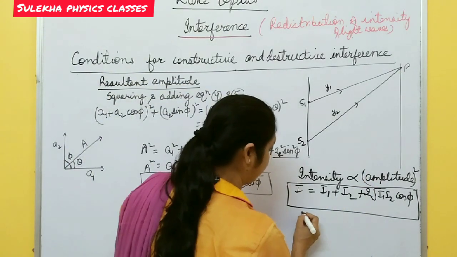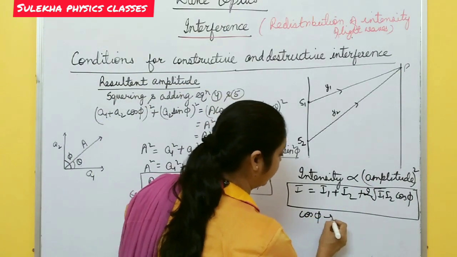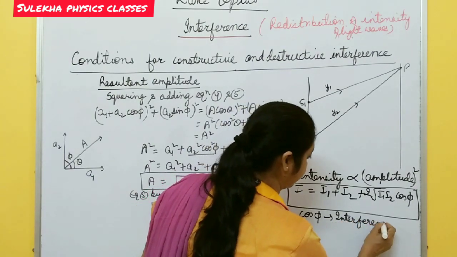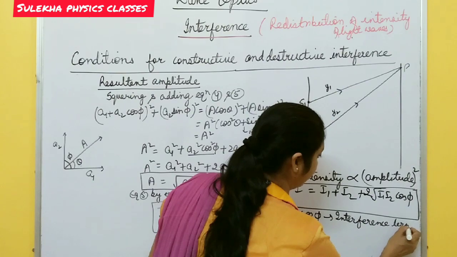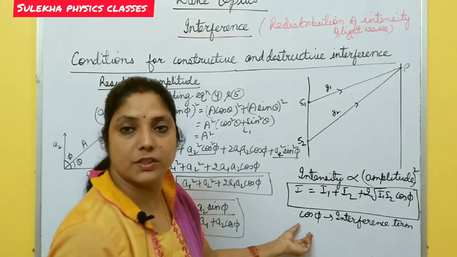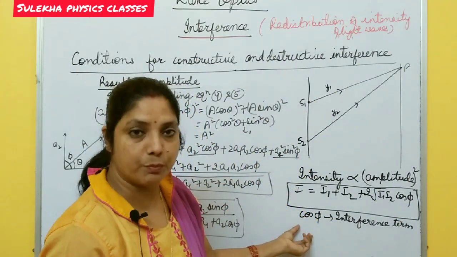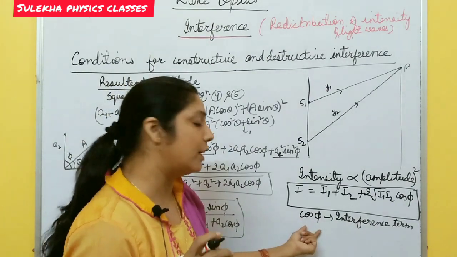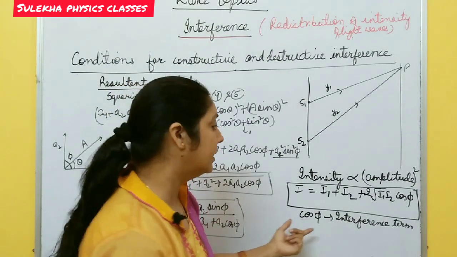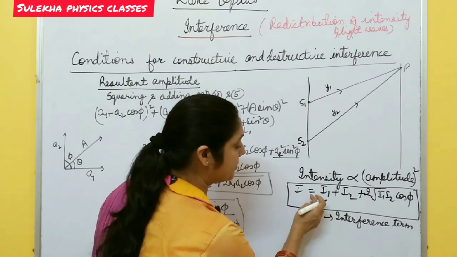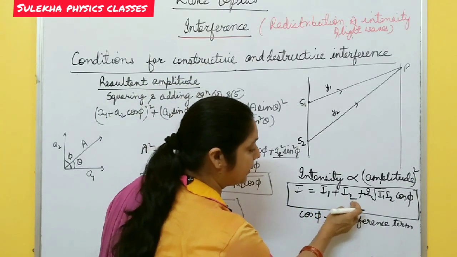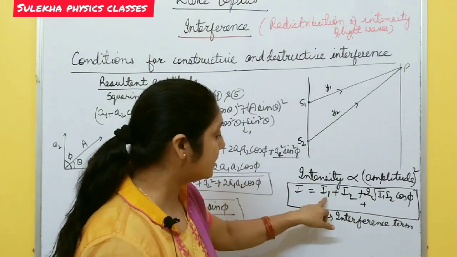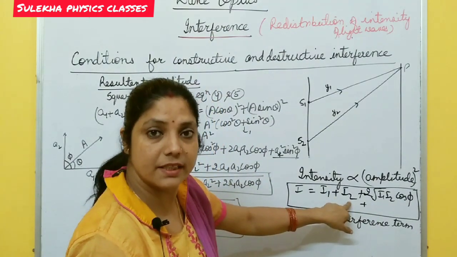Here this cos phi is called the interference term. It is responsible for interference. Depending on its value, the maximum value of cos phi is +1 and the minimum value is -1. If it is +1, then the intensity becomes I1 plus I2 plus something, meaning the intensity is more than the sum of the individual wave intensities.